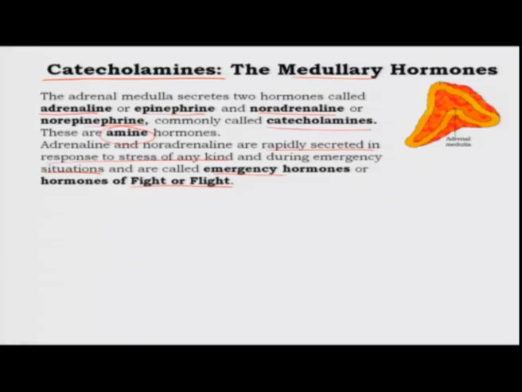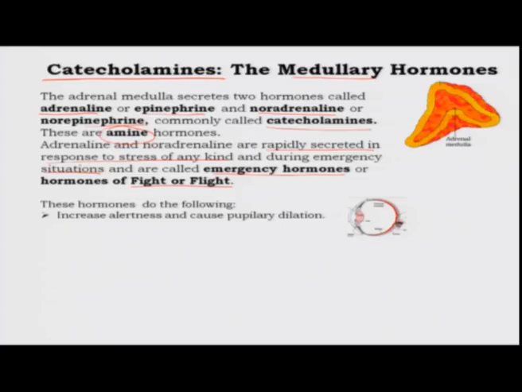This kind of situation is what is known as an emergency situation, and this leads to the production of emergency hormones, or hormones of fight and flight, which are adrenaline and noradrenaline. These will actually help you either run away from the situation or help you fight, so that you win, and the end result is that you do not lose your life. So, these hormones help you to survive. What do they do? These hormones have multiple effects. The first effect is to increase alertness and cause pupillary dilation.